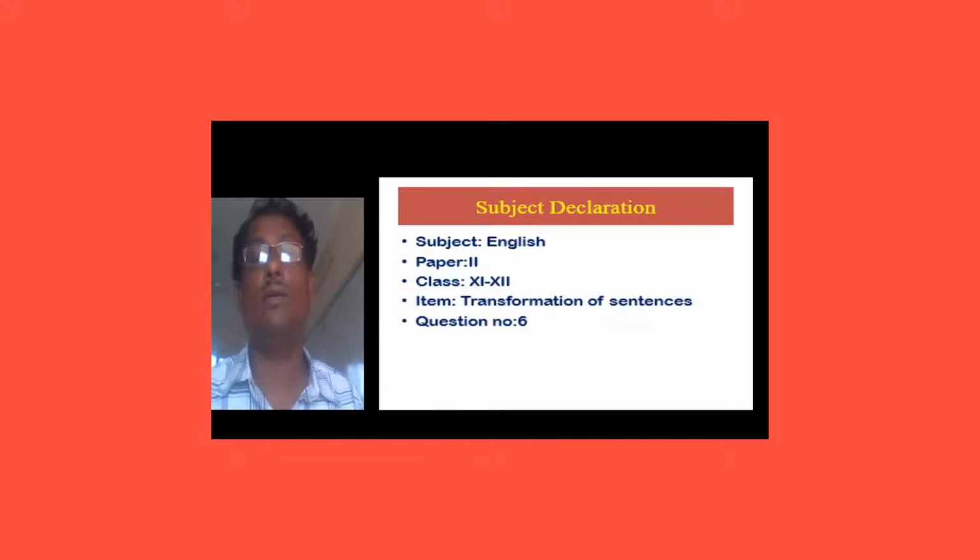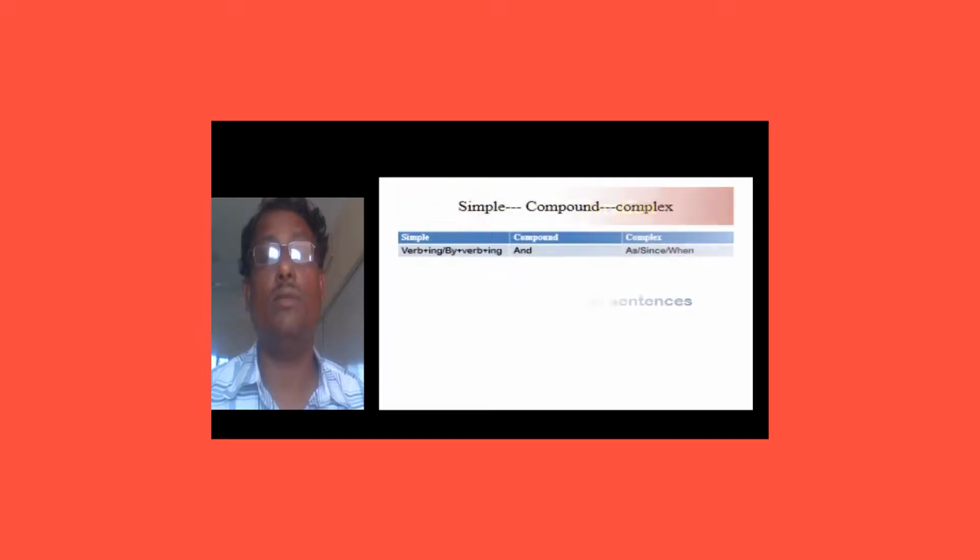Dear learners, transformation of sentences is a vast part of our second paper, but today we will discuss only a simple part and how easy it can be done. Today we should discuss a very easy rule to transfer a sentence from one form to another form. Let us enter to another slide.